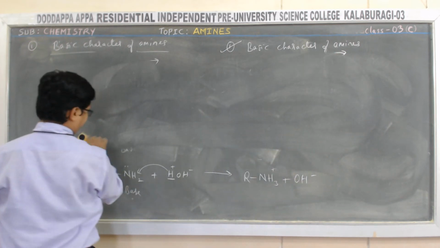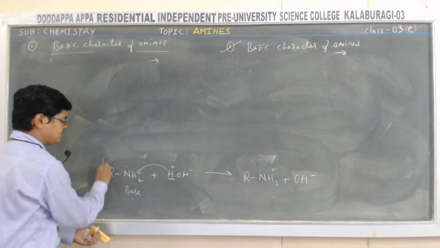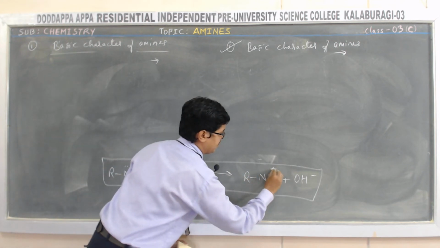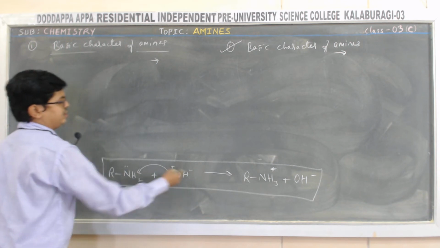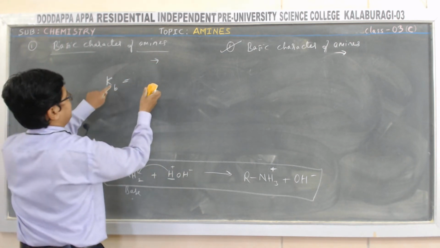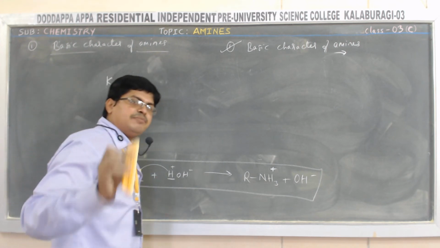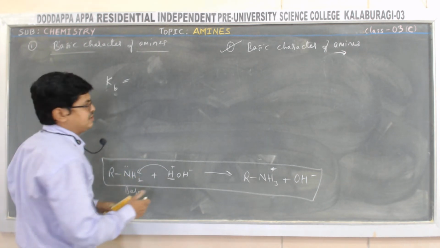Dissociation constant of base means for this reaction you apply the equilibrium constant. Kb is equal to, here Kb means dissociation constant of base. You people studied this in the PUC first year equilibrium chapter, just to remember it.